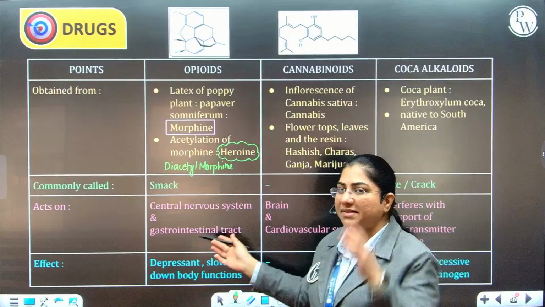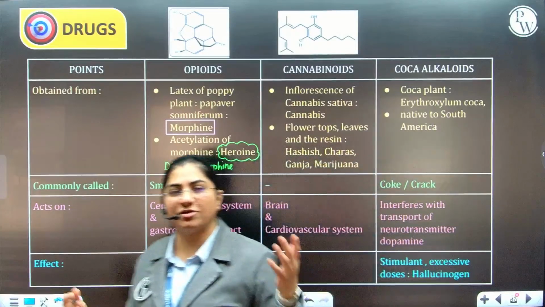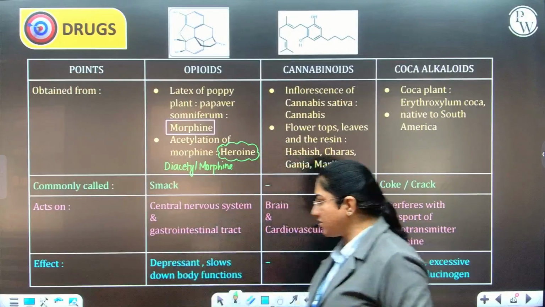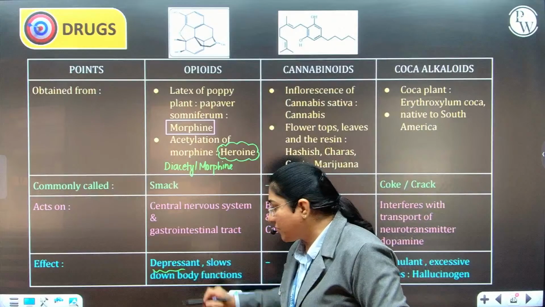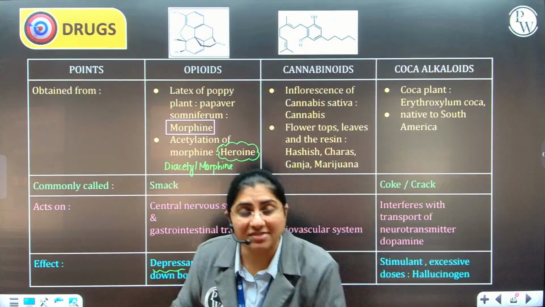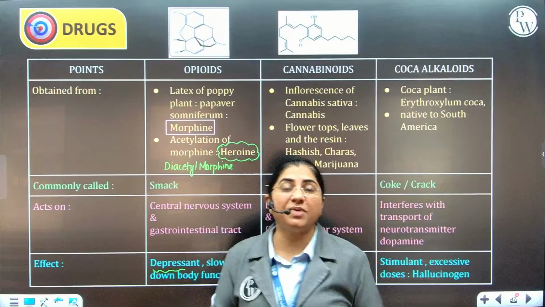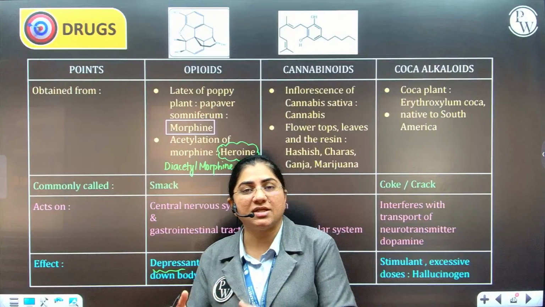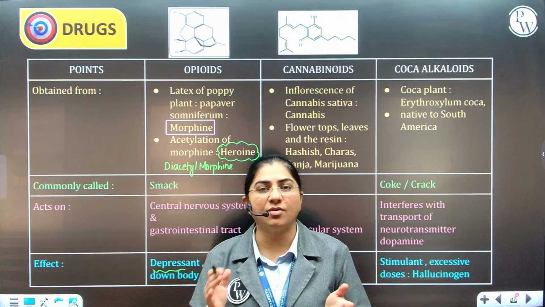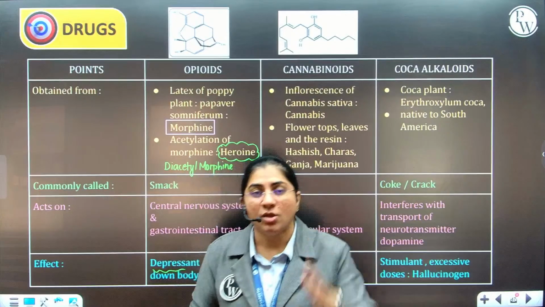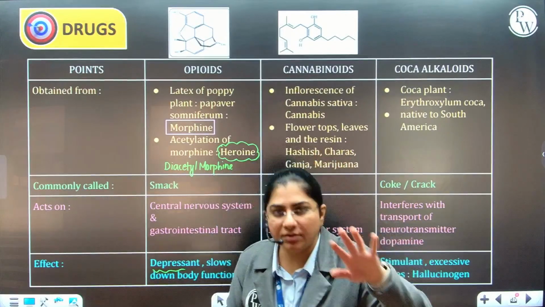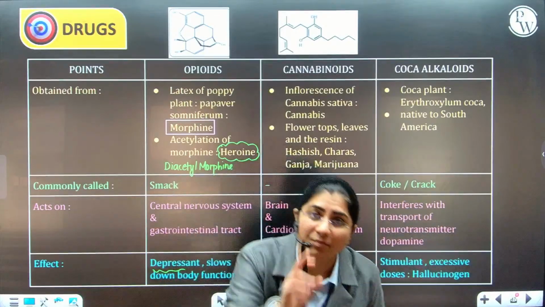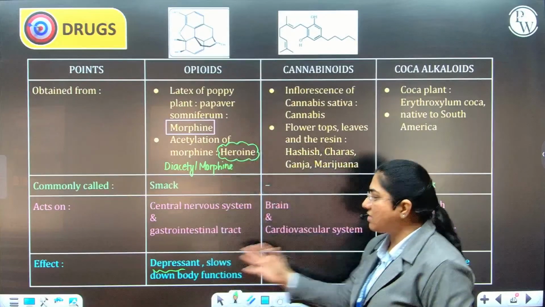Where does it act? It acts on the central nervous system and also on the digestive system. It slows down the functioning of the nervous system and the digestive system, and it acts as a depressant. It's commonly used medicinally as an excellent sedative and painkiller after major surgeries, especially abdominal surgery. Once a person has undergone abdominal surgery, there would be an excruciating amount of pain and suffering. So to reduce that, to calm the body and let the person rest and relax, you give them morphine. However, when it is abused, then you call it drug abuse.